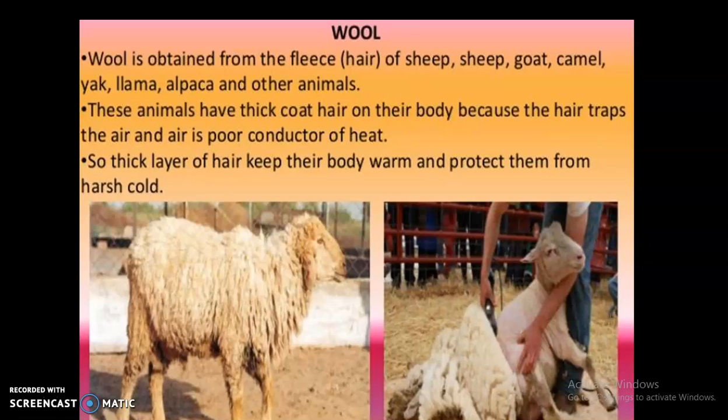The fleece means the hair of the sheep, and sheep, goat, camel, yak, llama, alpaca are the camels and other animals also. Angora goat, you must have heard about. Angora rabbit is there. These animals have thick coats of hair on their body because the hair traps the air and air is a poor conductor of heat. So the thick layer of hair keeps their body warm and protects them from the harsh cold. Apart from clothing, wool is also used for carpeting, felting, non-woven clothes and many furnishing things also.